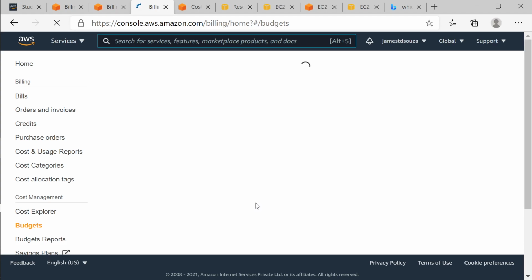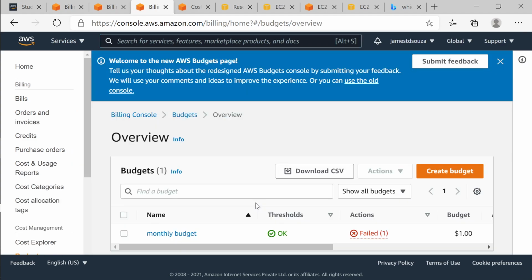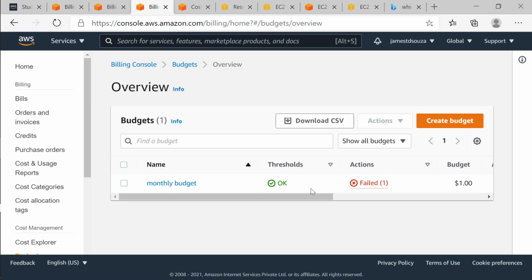But if there is any flat cost involved, as I told you, like a machine which is stopped, it's still charged. A machine which is running is pay as you go, but a machine which is stopped still has a cost for storing it. So whatever files are there, whatever machines are there, you are still charged until the time you delete it. So always remember to delete the resource as soon as possible, even if it is not in use.